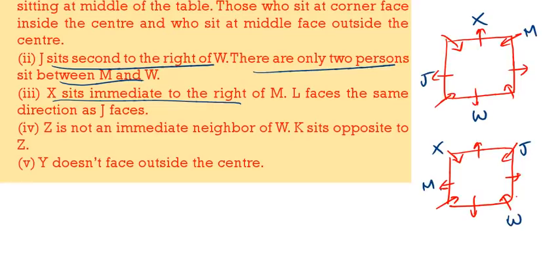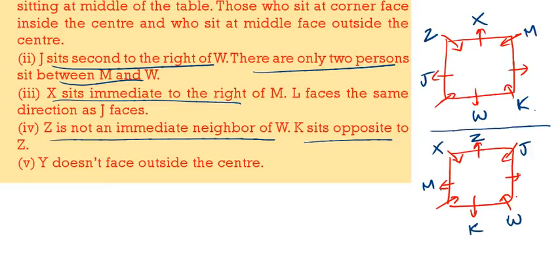Then Z is not the neighbor of W. K is sitting opposite to Z. Z is not the neighbor of W means here and here I can't write Z, but Z is opposite to K. So here we can write Z, here we can write K. Now in the second case we can't write that. So here we can write Z, here we can write K in the second case. Z is opposite to K.